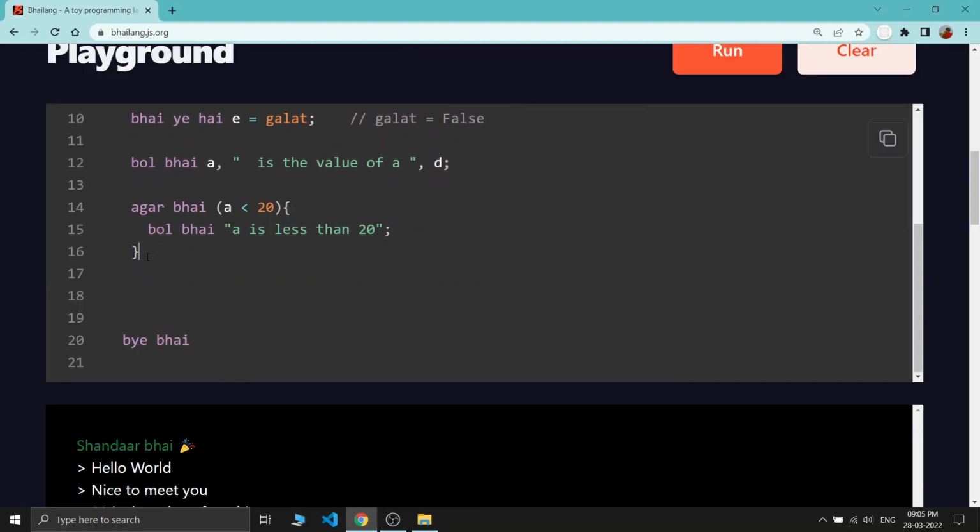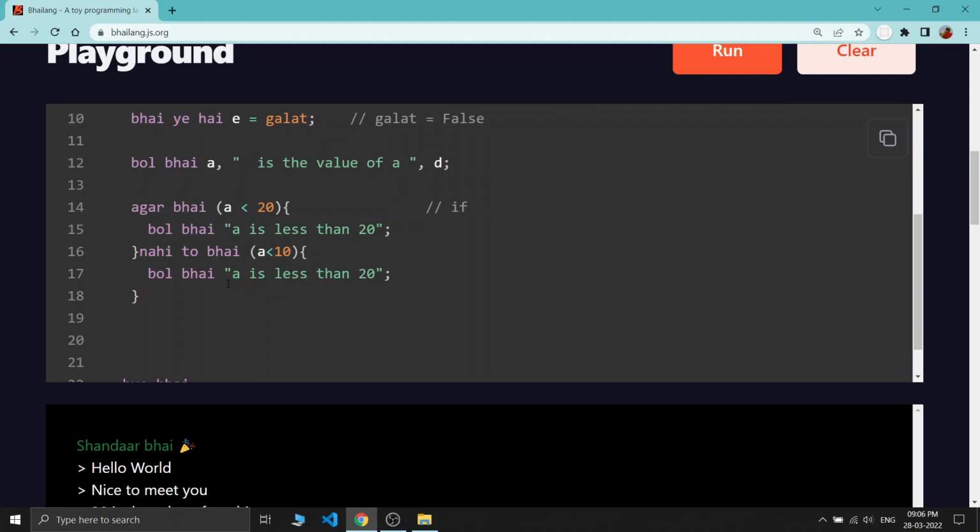In most programming languages we have something called an if else statement after the if. So for reference, just write here the if, and just like we have else if in other languages, in Bhailang we have nahi to bhai, and then put any condition, for example if a is less than 10, and then print something: bol bhai a is less than 20.